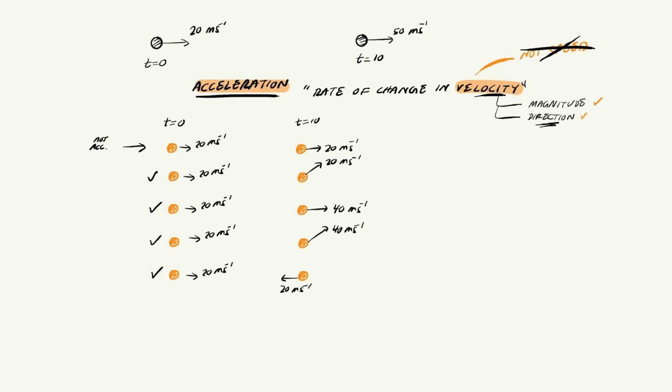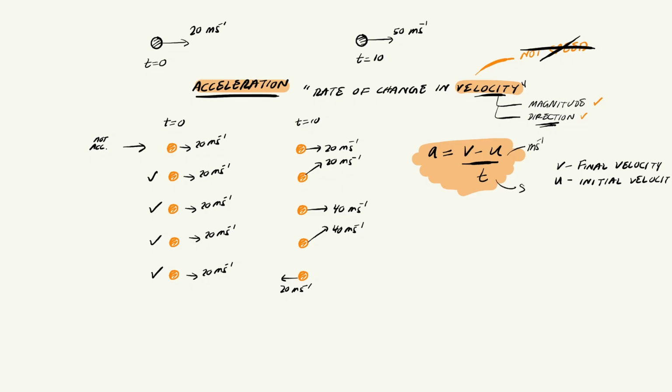That means the change in velocity is the final velocity minus the initial velocity, divided by the time taken. This gives us a new equation. a equals v minus u over t. Here, v represents the final velocity, and u represents the initial velocity. Looking at the units, the numerator, change in velocity, is measured in meters per second. The denominator, time, is measured in seconds. So acceleration comes out in units of meters per second squared.